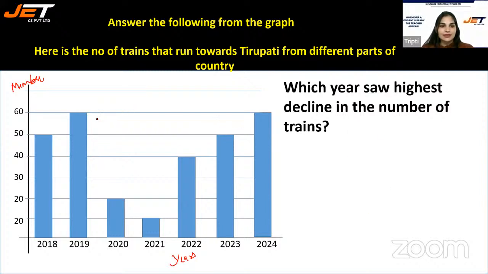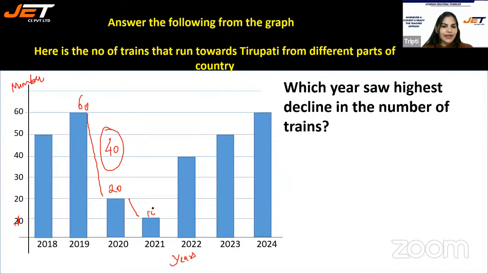Highest. I can see that it is clearly visible. So from here to here, if I talk about this 20 and this is 60, 40 is the difference. The decline is of 40 trains. And from 20 to, wait, this is 10.